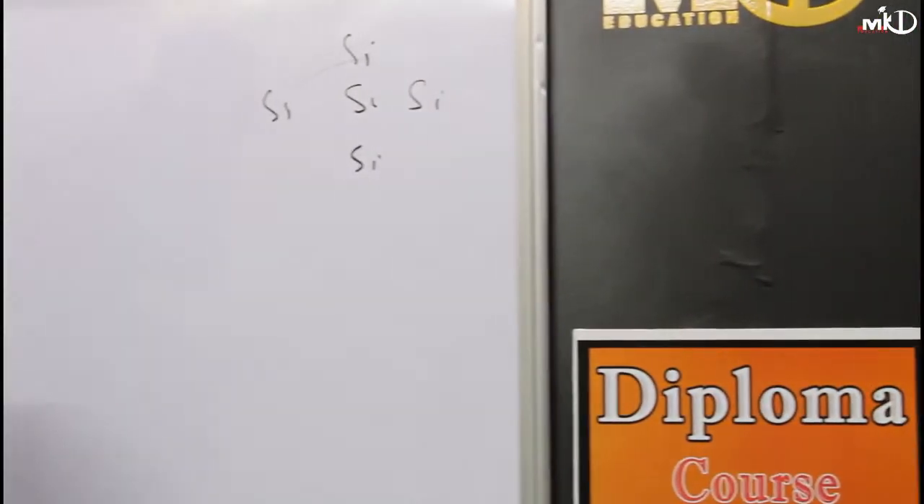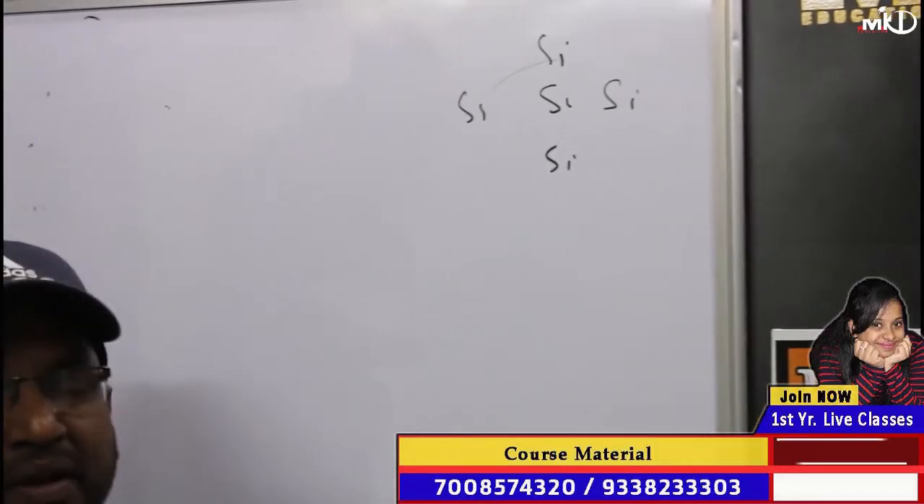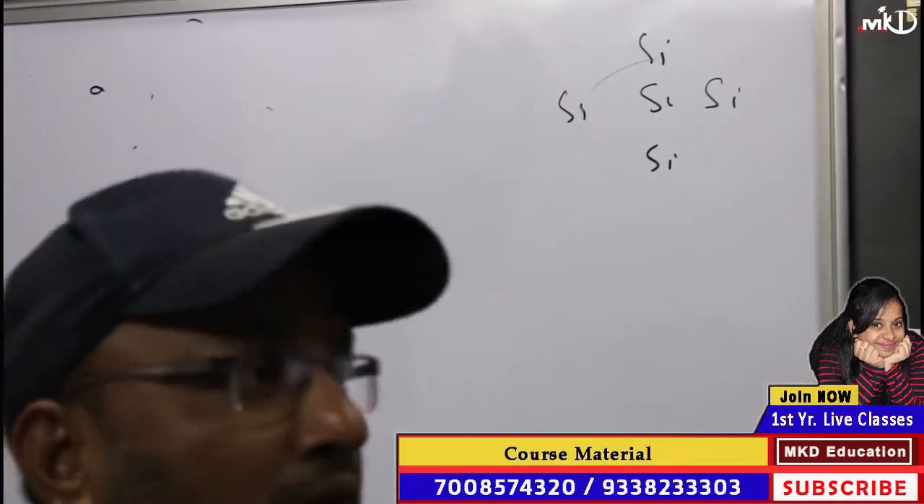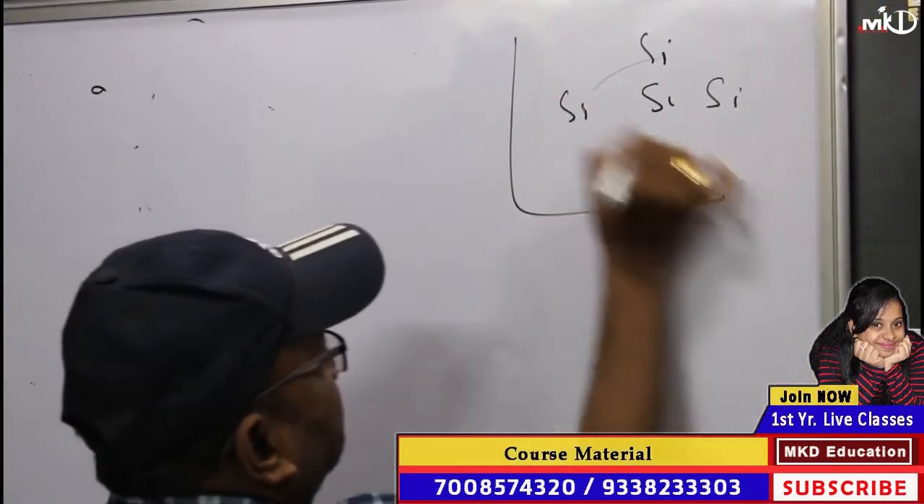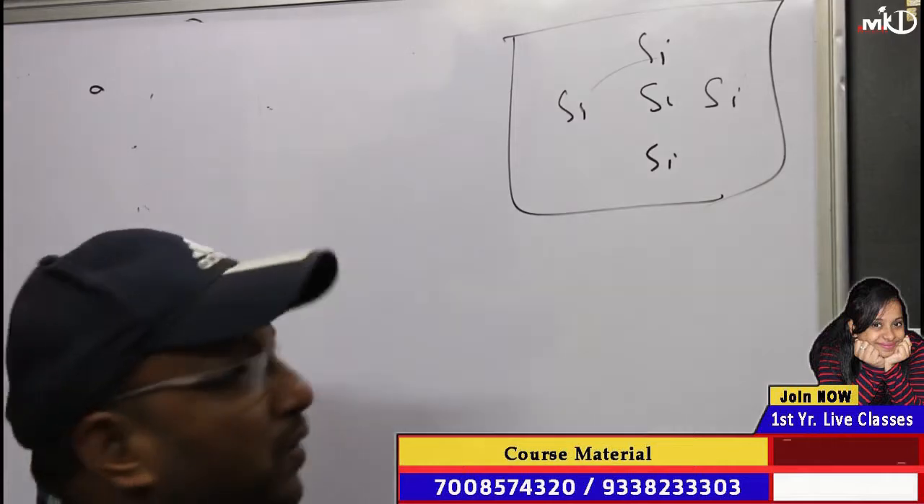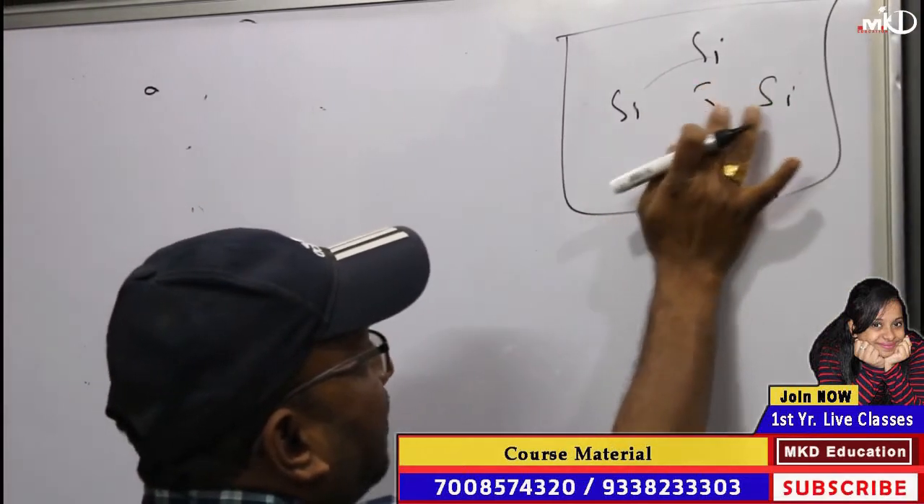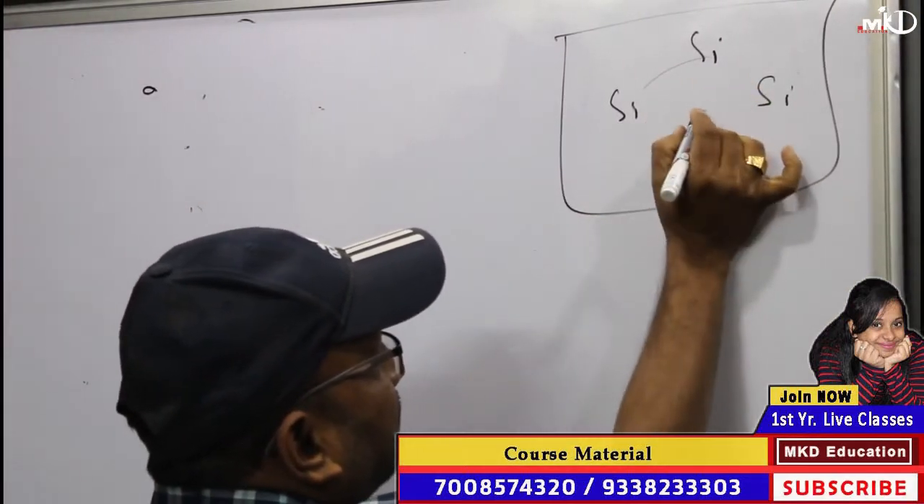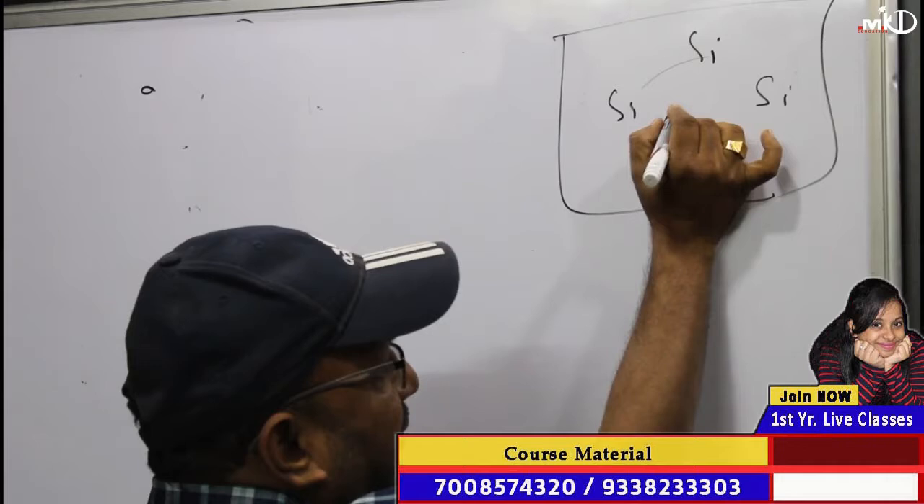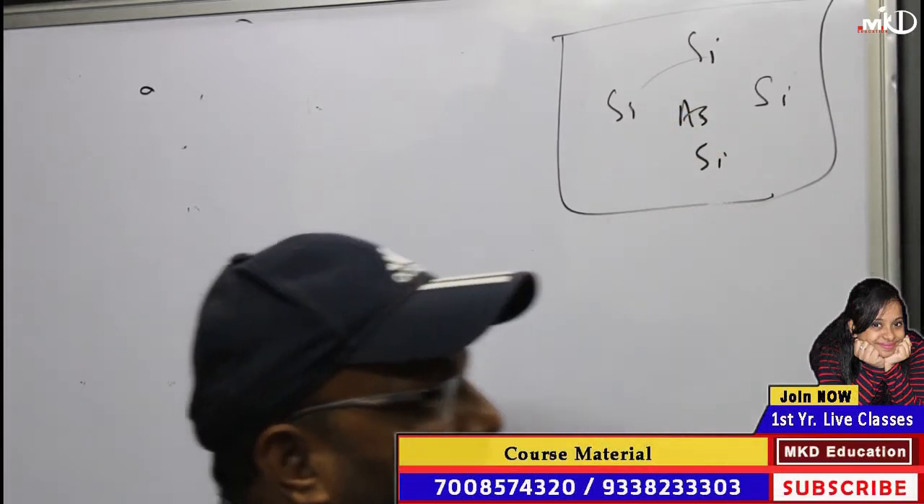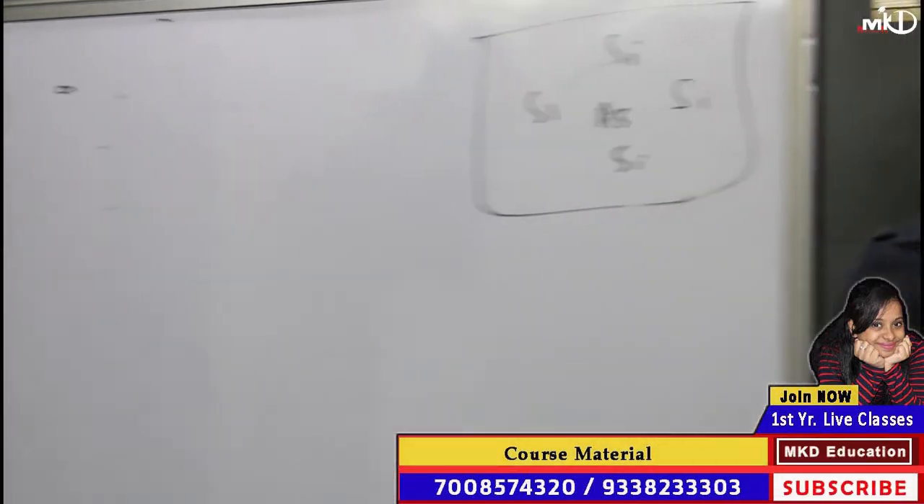But to make an N-type or P-type, I have to add impurities. Now, this is a pure semiconductor. What do I do? In this silicon, I will add an atom. Let it be arsenic, as shown in the figure.